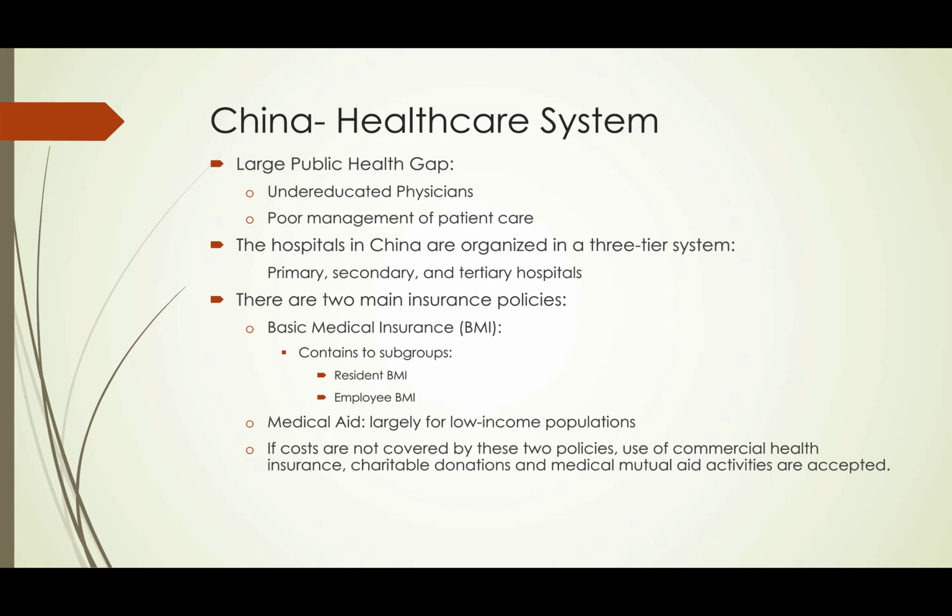If you cannot meet the requirements for resident or employee basic medical insurance, you are eligible for medical aid when you are deemed low income. And again, it covers the same things as basic medical insurance, but they have to go through different hoops to get it. And then if your costs are not covered by these two policies, the use of commercial health insurance, charitable donations, and medical mutual aid activities are accepted, which is not as popular because basic medical insurance and the medical aid are given to mostly everyone in China.